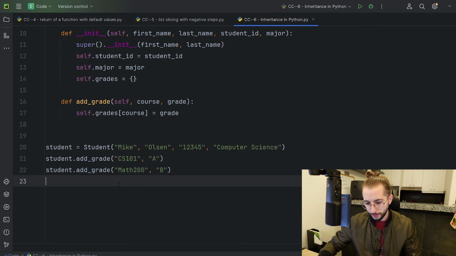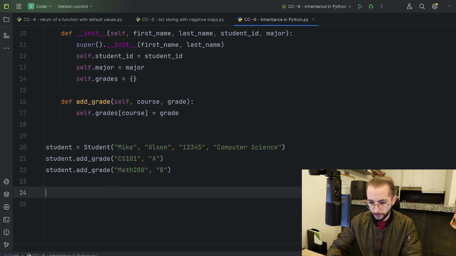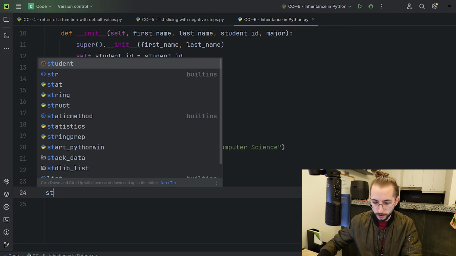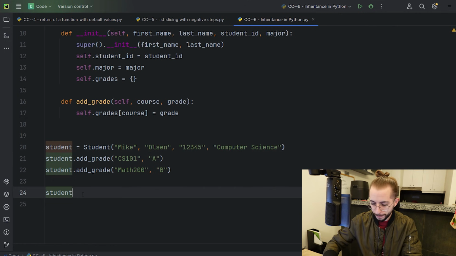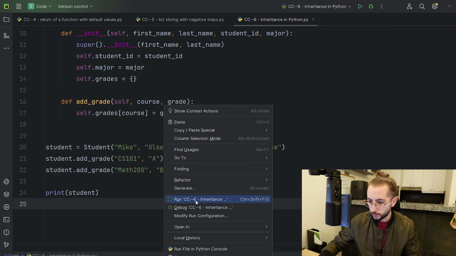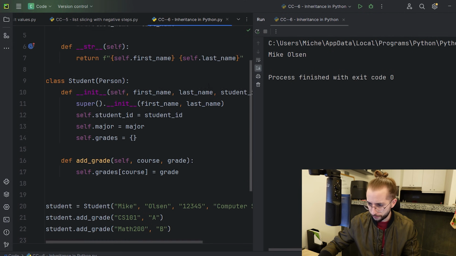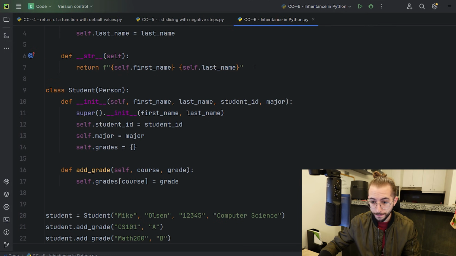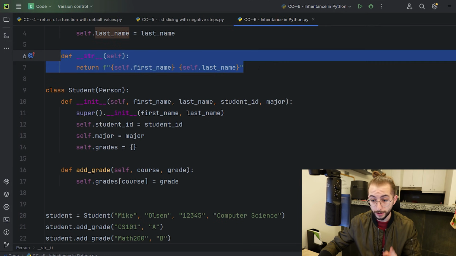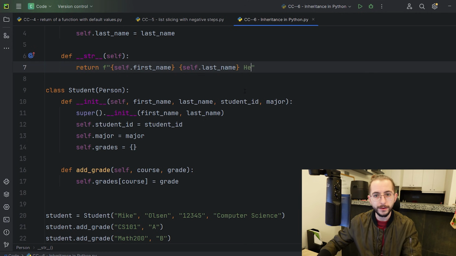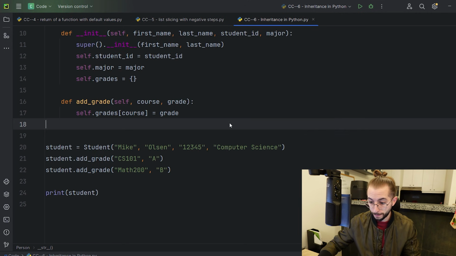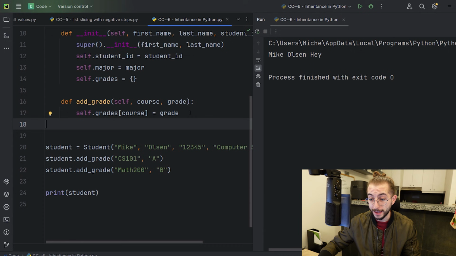But the cool thing about this is I can actually do the following. I can say student, which was the student object that we created right here, and I can simply print that student out. And look at what I get, Mike Olsen. Now you might think, where does this come from? Well, it actually comes from this underscore underscore str. And just to prove it, I'll say hey right here, just as an extra. And it says hey at the end.